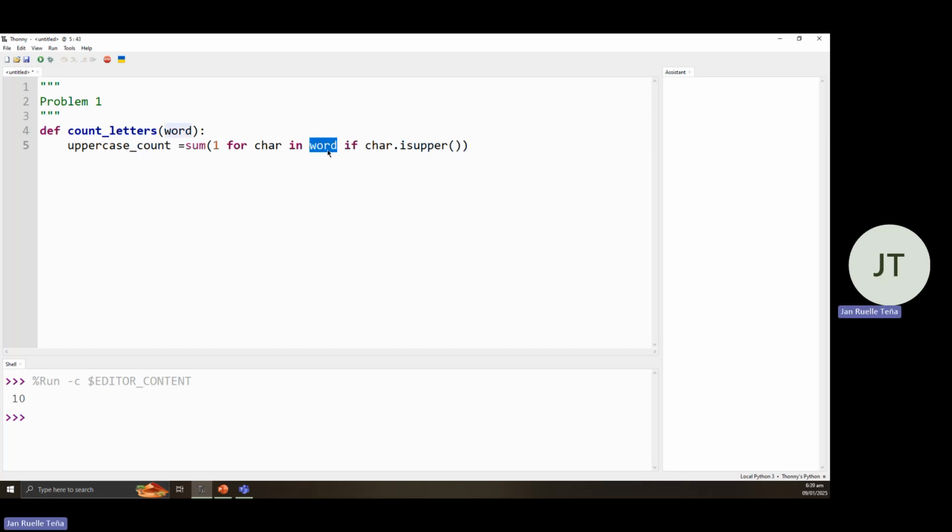If that word has a capital letter, it returns one. Then it checks another character in the word. If it is one again, it adds or summarizes the capital letters. So it adds up to 1 plus 1 plus 1 plus 1, until there are no more uppercase letters available. Then next, since we now have the uppercase count, we have next to do the lowercase count.